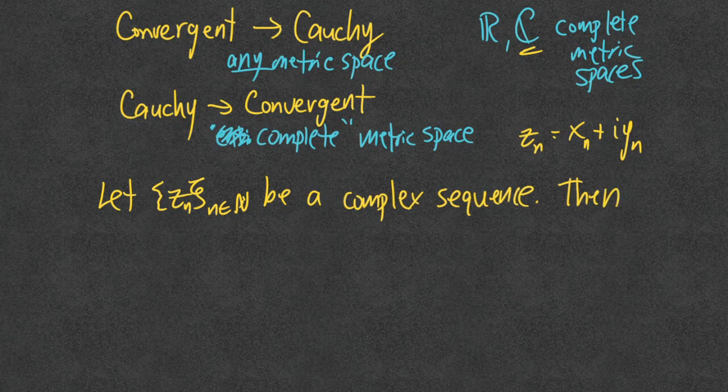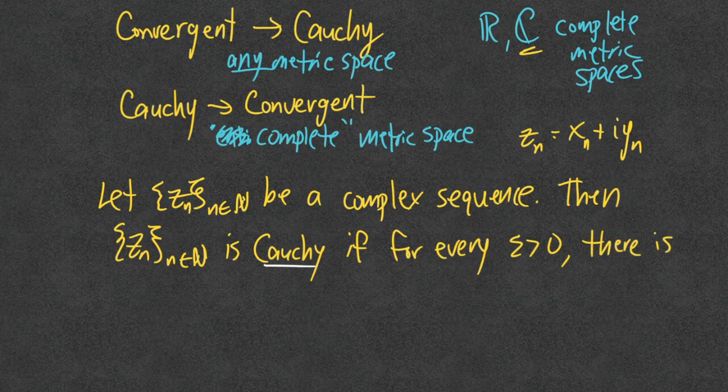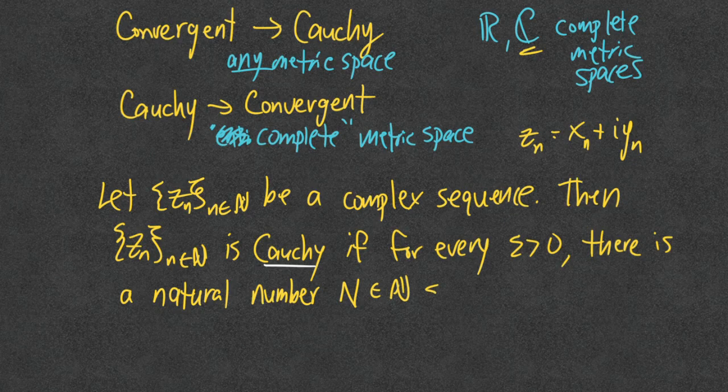Then we say that Z sub n, where n is a natural number, is Cauchy if for every arbitrary epsilon, there exists a natural number, some threshold capital N, such that